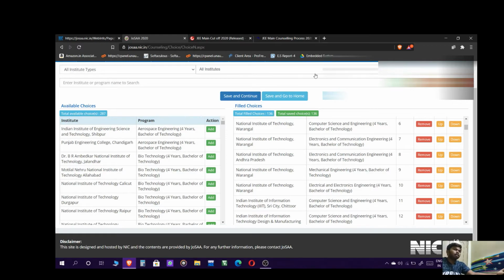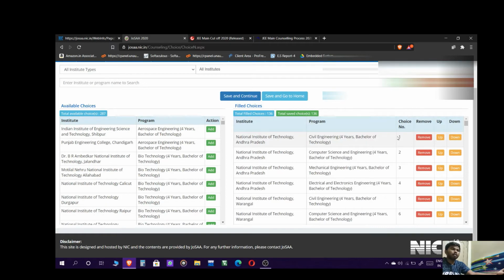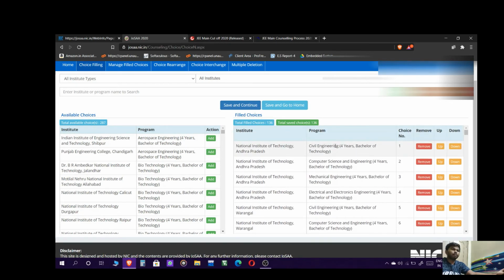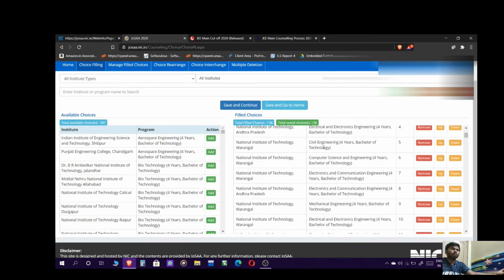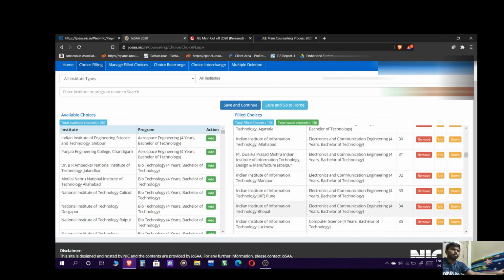And another thing, this choice filling will be done by our preferences, but if you put one choice, you must be ready to go if you get that college. Suppose I put NIT Andhra Pradesh. If I put my first choice as civil engineering in Andhra Pradesh, I should be ready to go to this college, because when you put these preferences, you should keep this in mind. I think it was clear. I will stop this section.